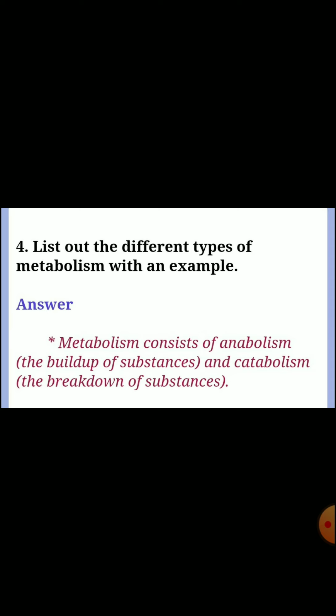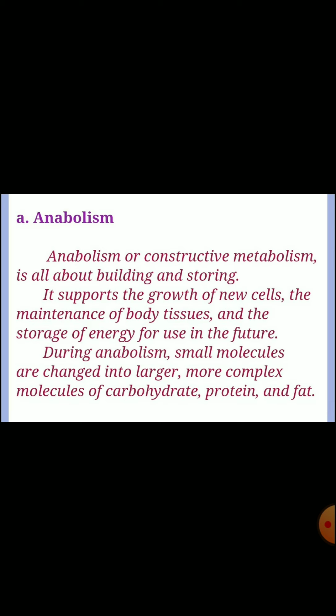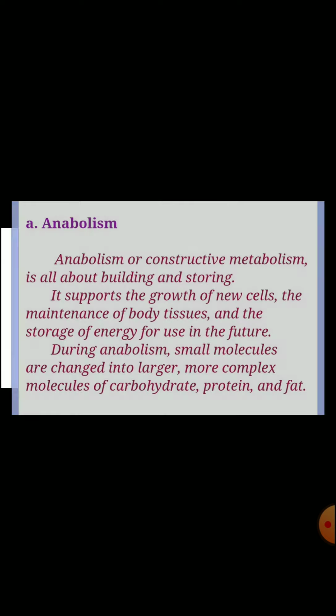Fourth question: list out the different types of metabolism with an example. Answer: metabolism consists of anabolism, the build-up of substances, and catabolism, the breakdown of substances. First one, anabolism. Anabolism, or constructive metabolism, is all about building and storing. It supports the growth of new cells, the maintenance of body tissues, and the storage of energy for use in the future. During anabolism, small molecules are changed into larger, more complex molecules of carbohydrate, protein, and fat.